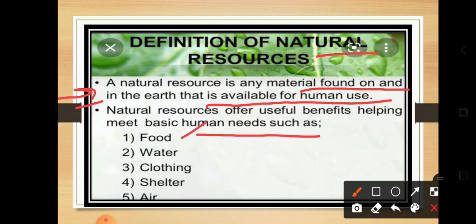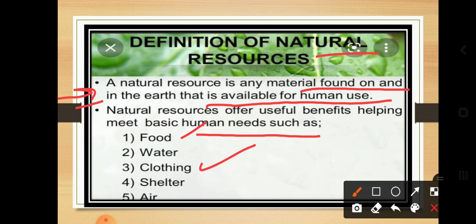From the plants: vegetables, flowers, as well as water. Water is an essential thing for the human being. Next is clothing. How do we make clothes? By the natural resources itself.